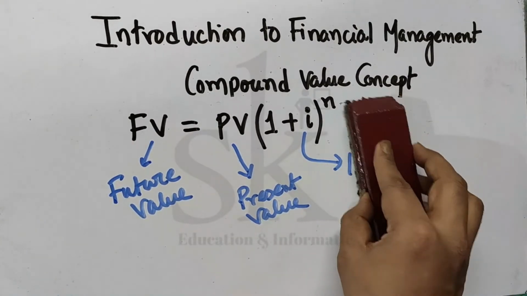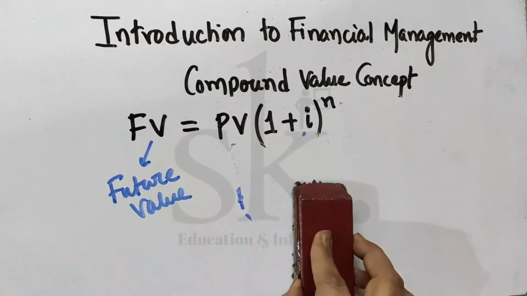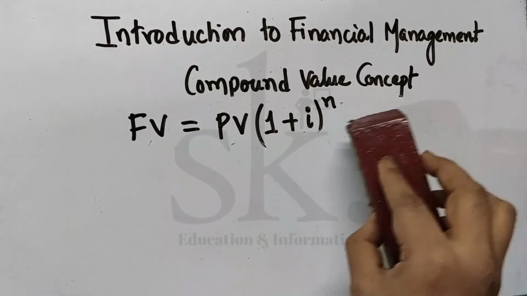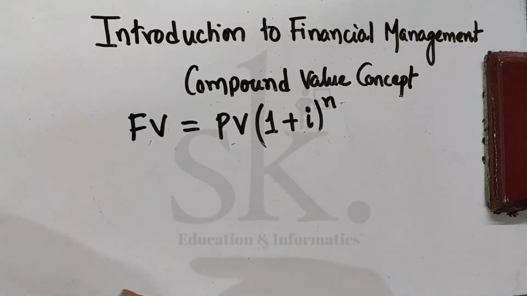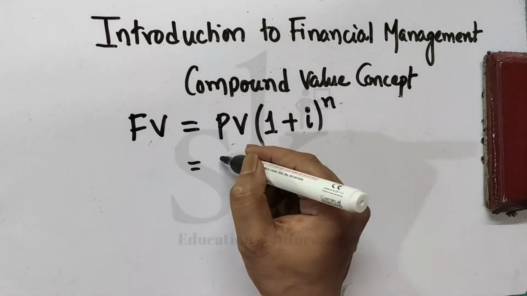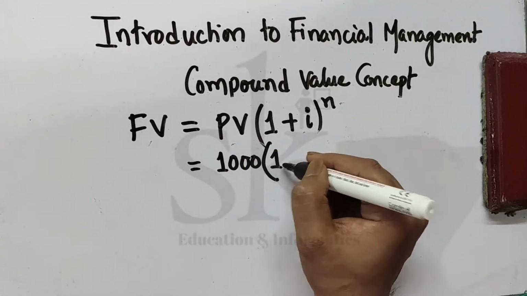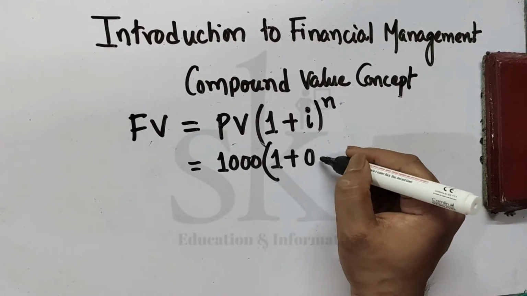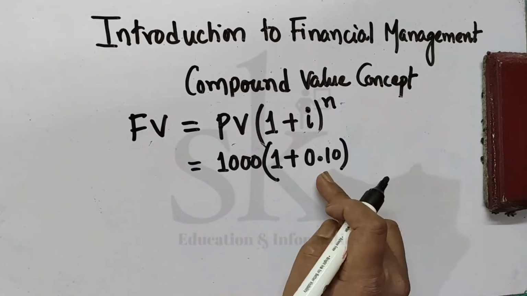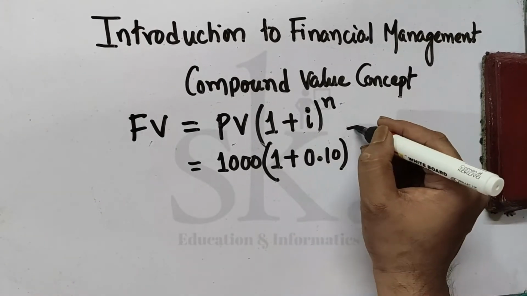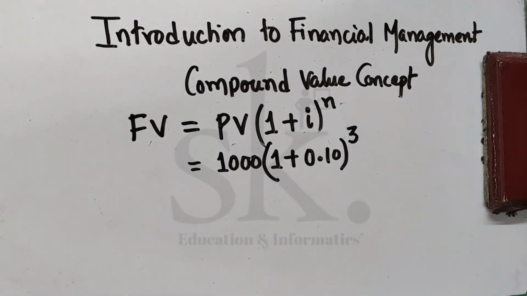Now let's take an example, the same example which we did. For 3 years we calculated the compound and it came to 1331, if you remember. So let's do it. Present value is how much? Present value is 1000 rupees. Bracket 1 plus I was 10%, so 0.10, 10 by 100, to the power 3. So I require a calculator again to solve this.